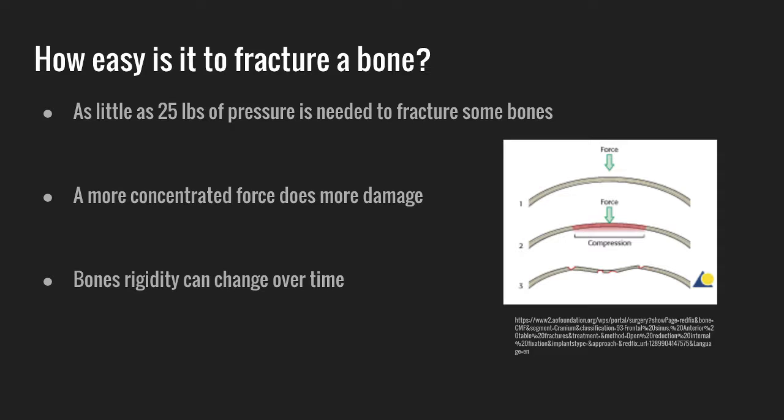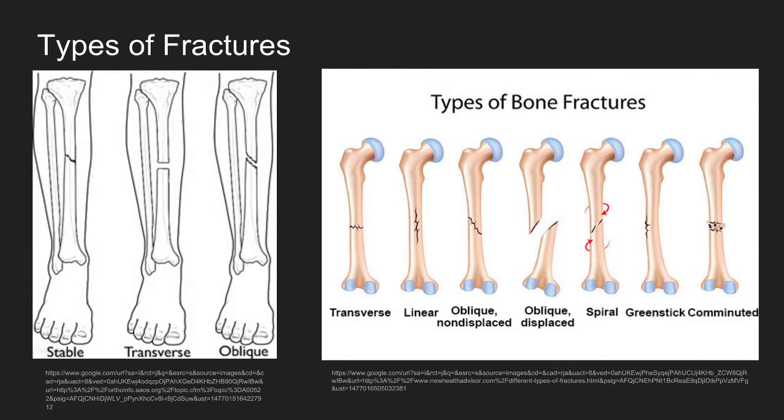A bone is much more likely to fracture if the force is concentrated on a single spot rather than being spread out. Also, as you get older, especially if you drink often or smoke, bone tissues become increasingly brittle, making it much harder for them to absorb impact. This puts older people at a higher risk of suffering from a fracture due to something as simple as a small fall. There are many different types of fractures.